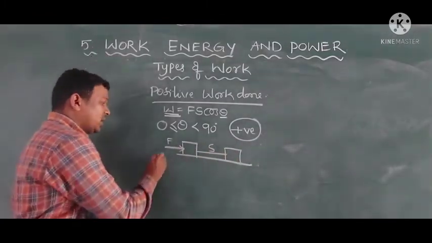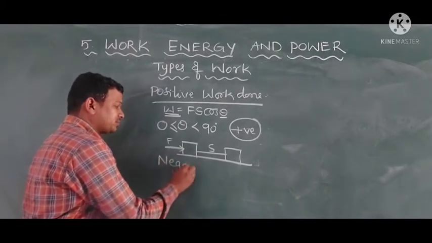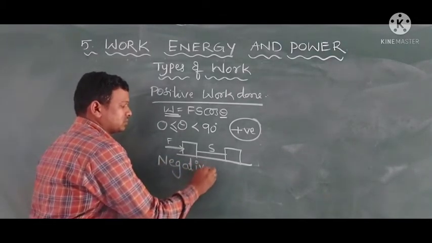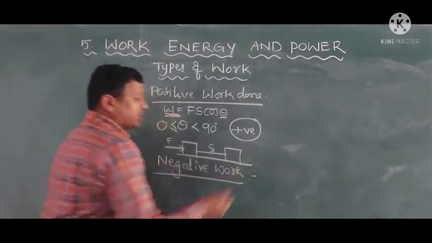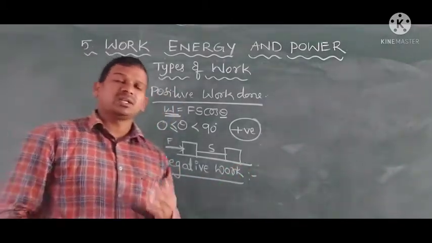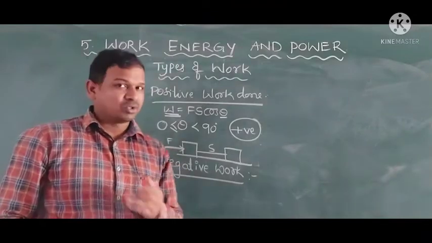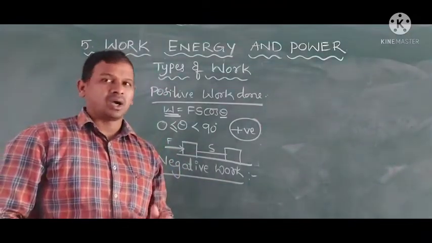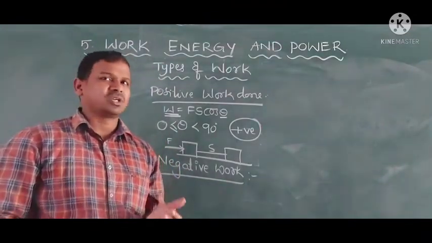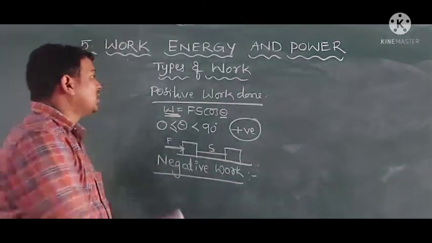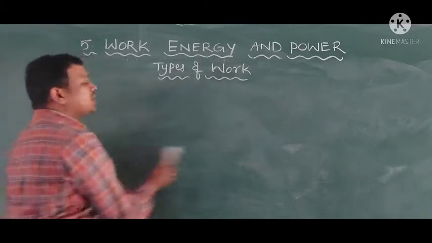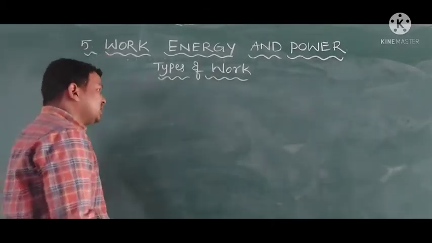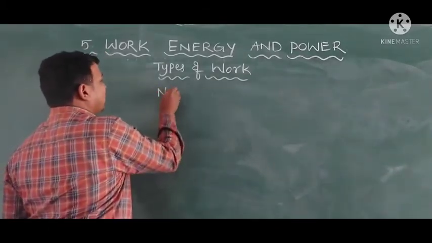Now coming to negative work done. If the force and the displacement are in opposite directions, or the angle between the force and the displacement is more than 90 up to 180, then it is negative work done.